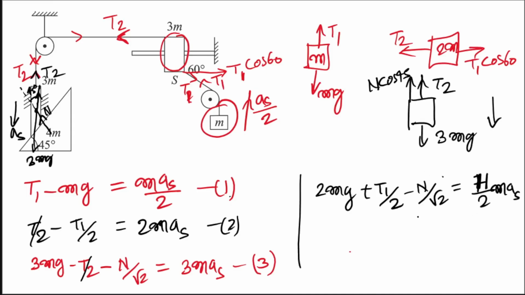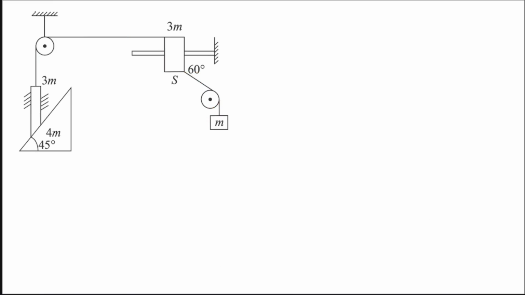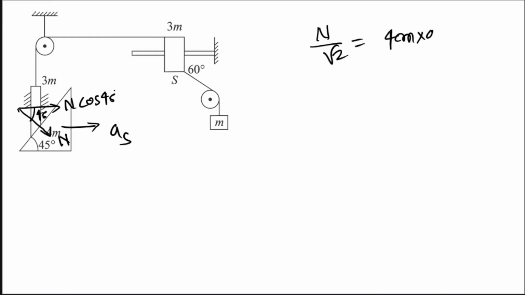Now we need to calculate this value of n. That we can do very easily because we know this wedge has an acceleration of as in this direction. And on this wedge, in this direction, what is the force acting? It has a component of n acting in this direction, and that n component is how much? N, this angle is 45, so n cos 45. So you will be writing here n cos 45, that is n by root 2 is equal to mass into acceleration. So 4 ma is. अब देखो n by root 2 किसके बराबर है, इसको इक्वेशन 5 ले लो, 4 ma is.